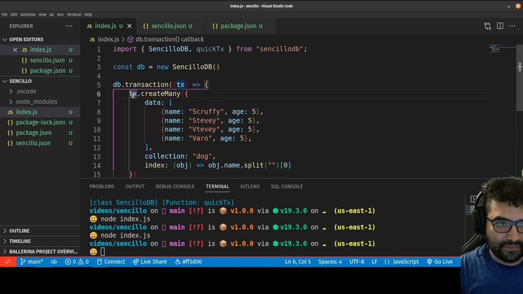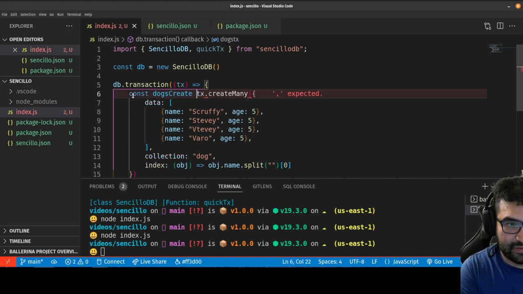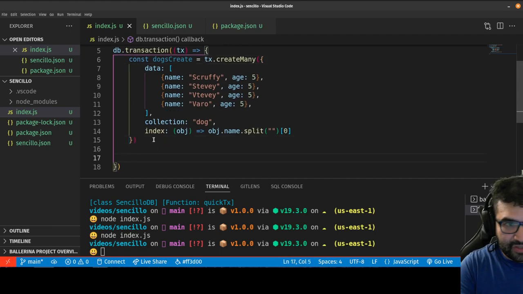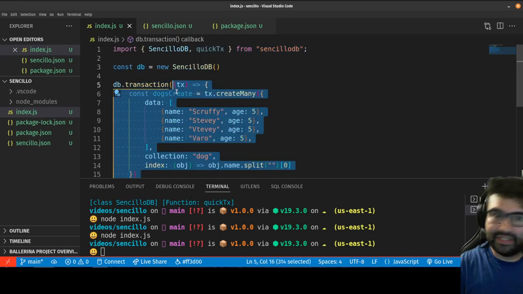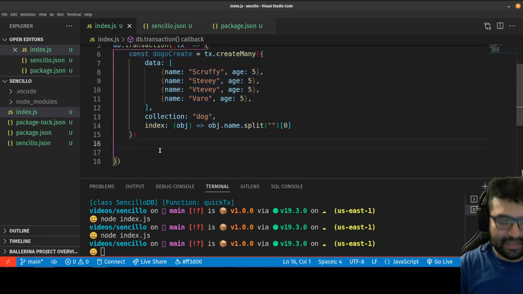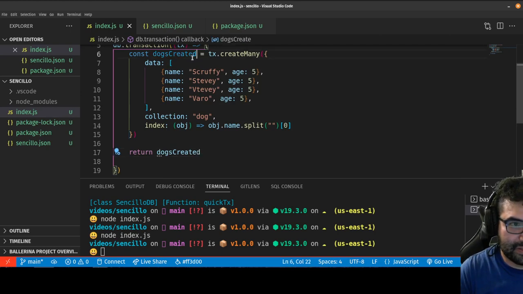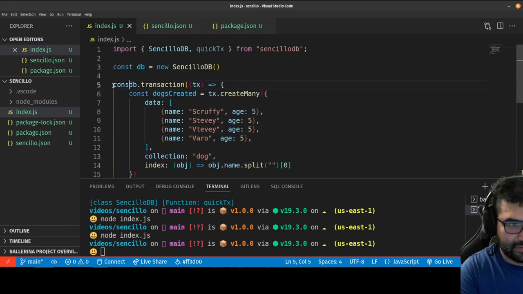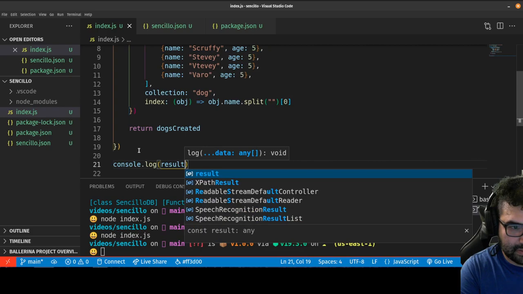And here, just to show that this returns a value, it's going to be const dogsCreated equals transactions create many. Whatever this callback returns, I can return something. I don't have to return everything from every operation I do. I can just say, hey, this is all I really want. So at the end of this whole transaction, I'm just going to return dogsCreated, to be semantic. We'll save that as const result equals the result of the transaction. If I console.log the result, let's watch what happens.